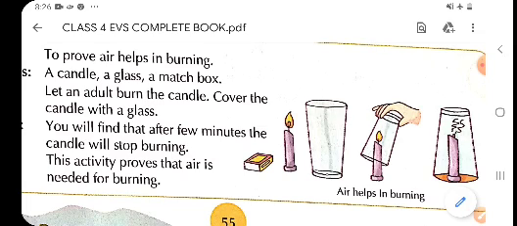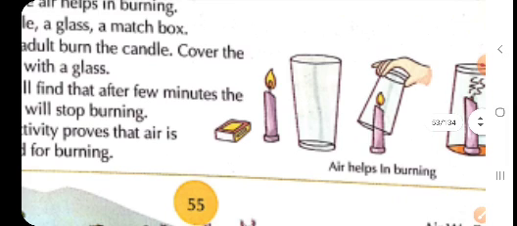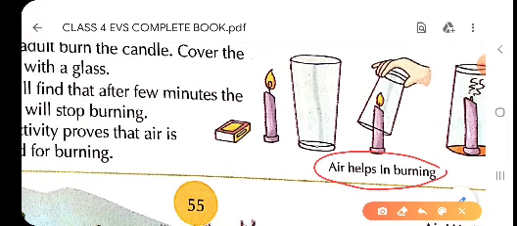So children, in this activity we observed that after a few minutes the candle stops burning. This activity proves that air is needed for burning. So here children, we have proved that air is needed for burning. Air helps in burning.